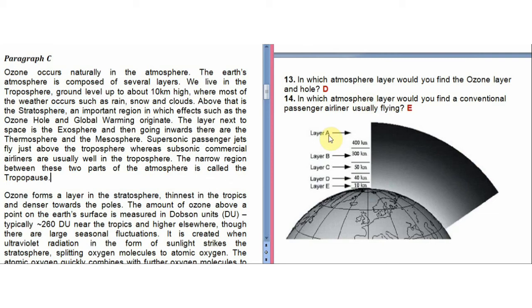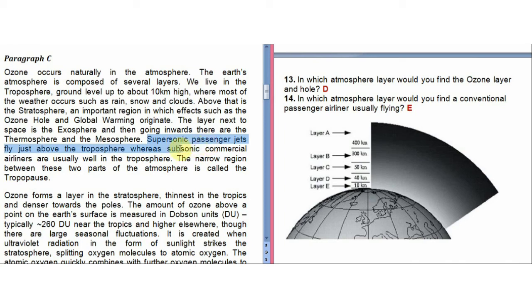In which atmosphere layer would you find a conventional passenger airliner usually flying? So in which layer of the atmosphere will a passenger be flying? Let's see in which layer. Here it is. Supersonic passenger jets. So they are talking about air travel.